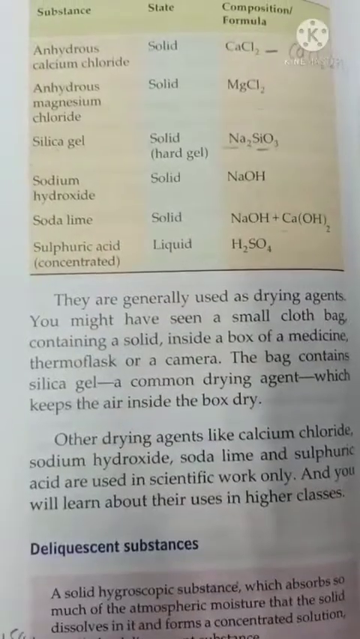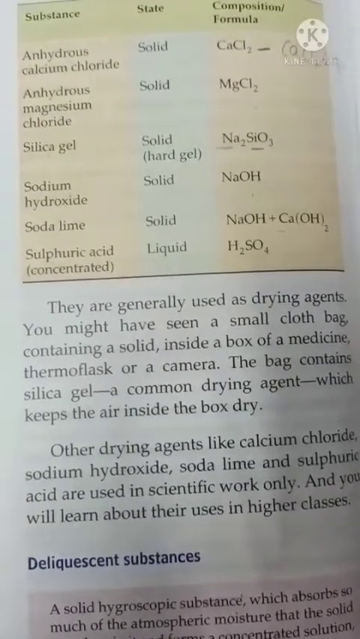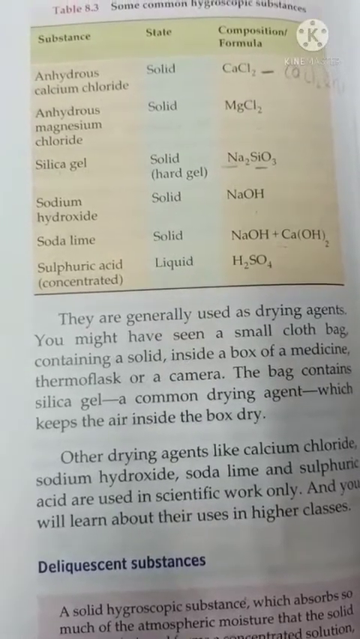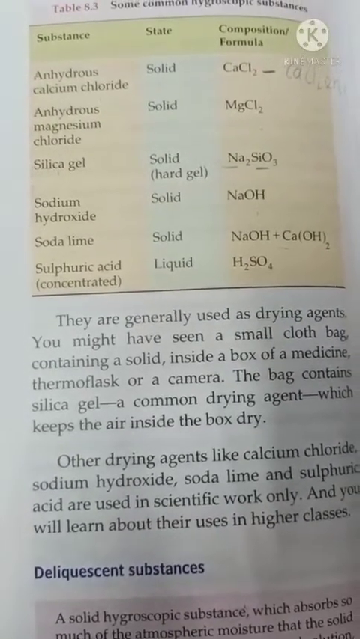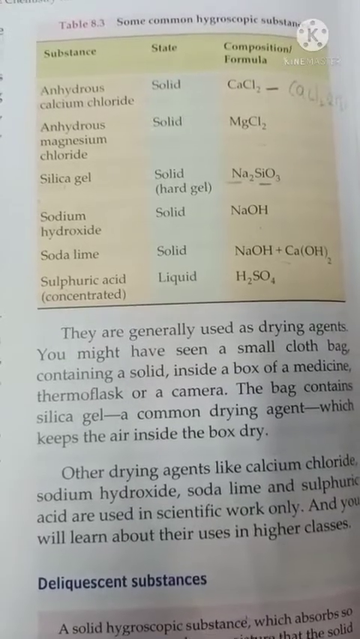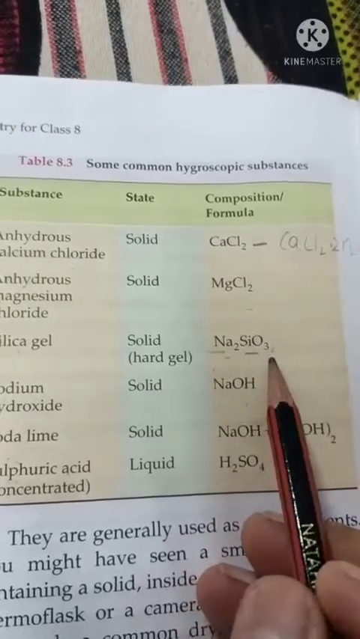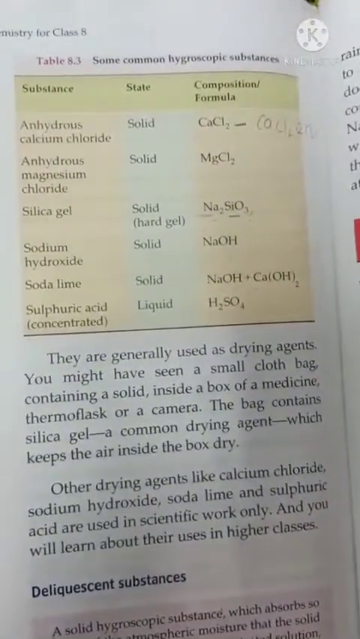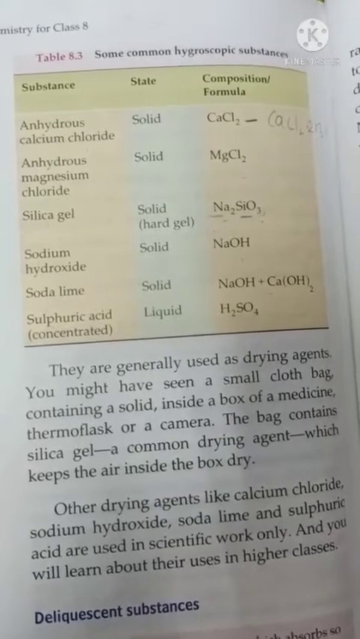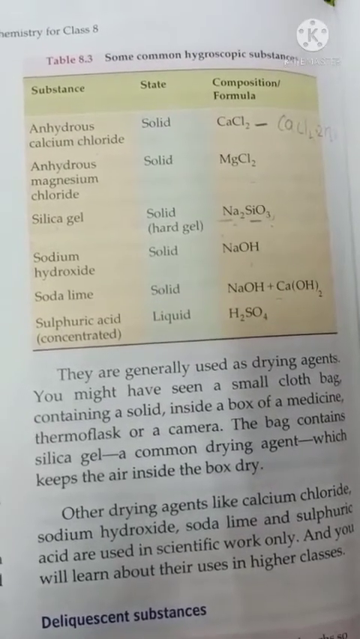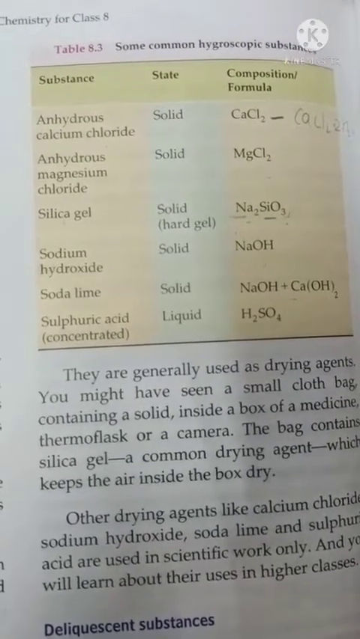Now, you might have seen a small cloth bag containing a solid inside a box of medicine, thermoflask or camera, or in many more things. This bag contains one solid. That solid is what? Silica gel. And silica gel is what? This is a sodium silicate. This is a hygroscopic substance. Why? Because it absorbs all moisture from air. So when we keep it in any bag or in any thermoflask, what will happen? It will absorb all moisture from air and it will keep the air inside the box dry.